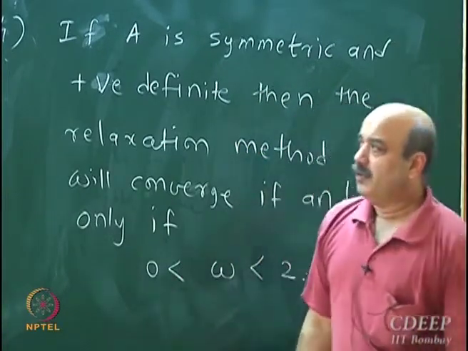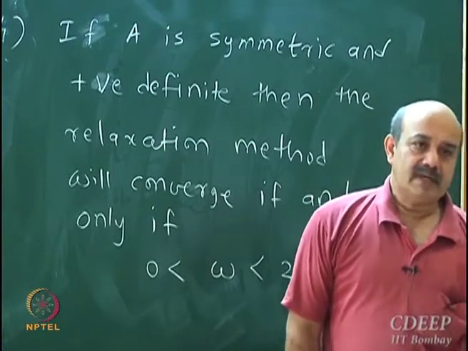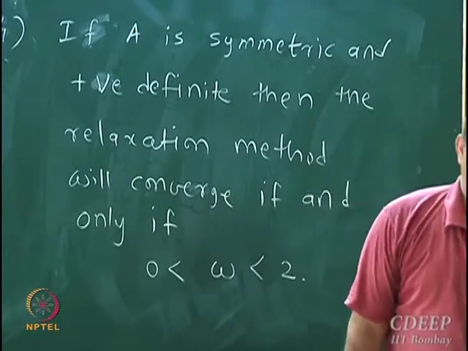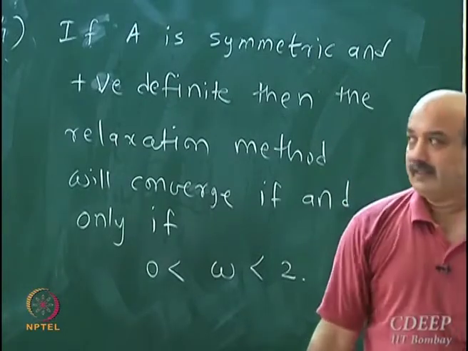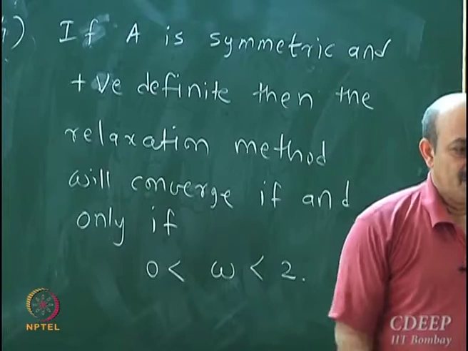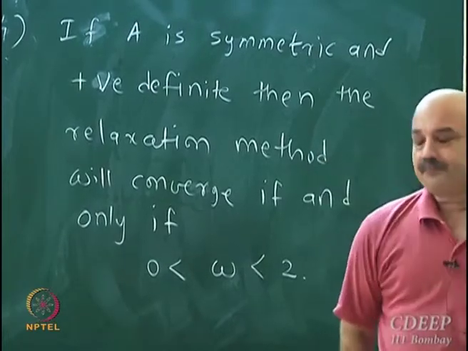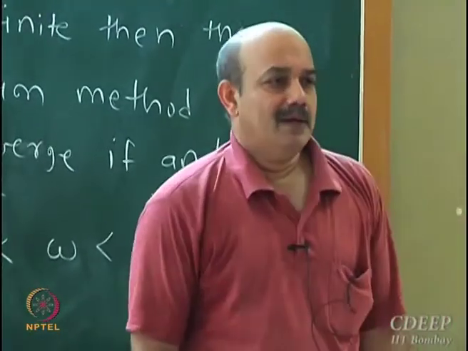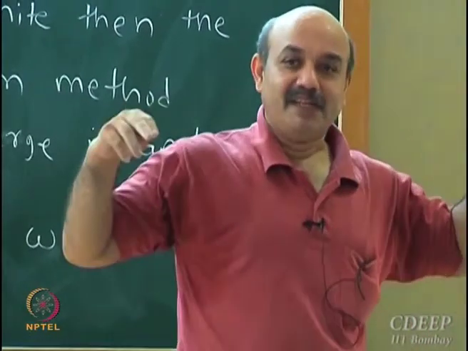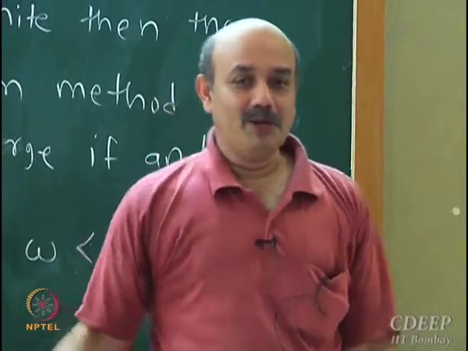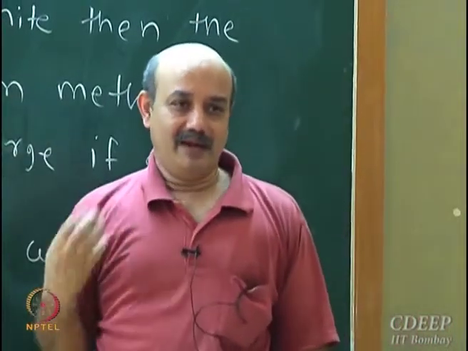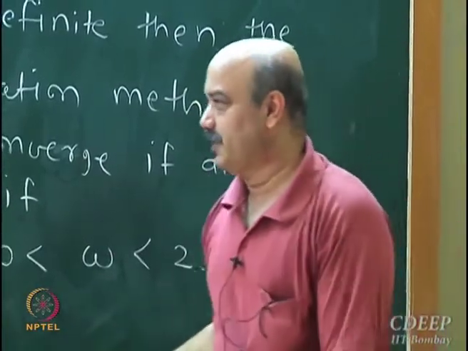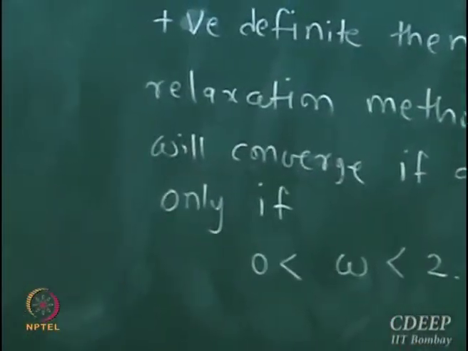Now, how do you choose omega such that you get very, very fast convergence? It's very difficult to tell a priori. You probably have to compute eigenvalues, but that is not desirable. You don't want to really compute the eigenvalues. So you have to develop some kind of experience. You have to use all these theorems, understand the theory, and then develop experience to tweak the calculations. That's very, very important. So I'll just show you one simple example.